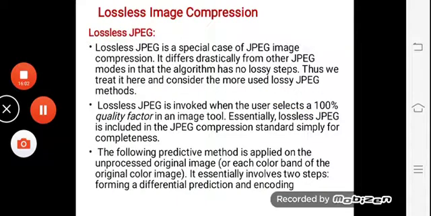Now let us go ahead with another example for lossless image compression, that is lossless JPEG. Mostly JPEG is preferably used under lossy compression, but in order to give it a complete go, JPEG is available in all the formats.